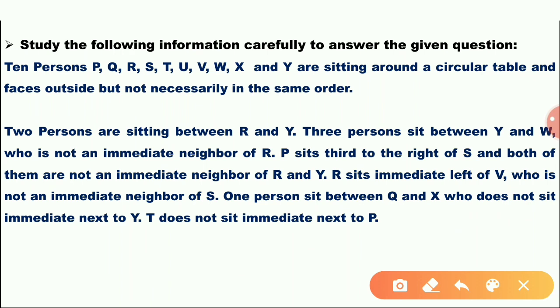P sits third to the right of S, and both of them are not an immediate neighbor of R and Y. R sits immediate left of V, who is not an immediate neighbor of S. One person sits between Q and X. Who does not sit immediate next to Y? T does not sit immediate next to P.